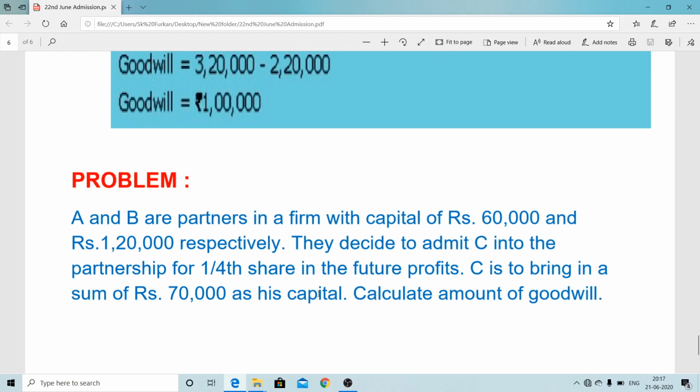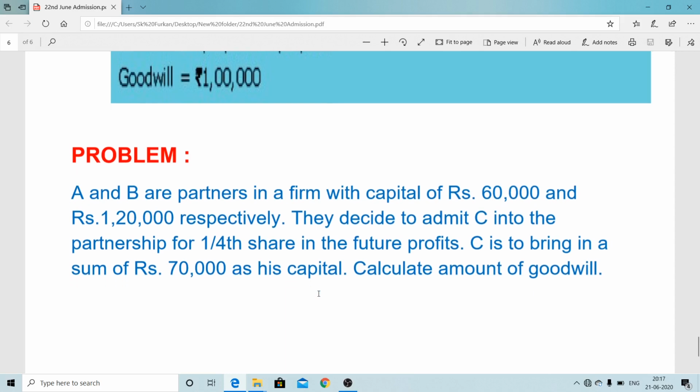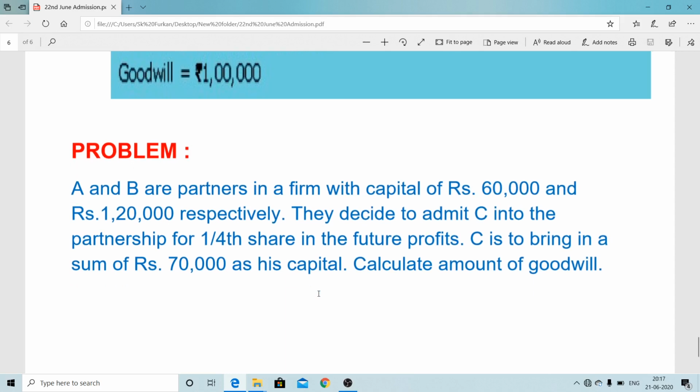After calculating goodwill, you can pass the entry also, if it is asked to pass the journal entry. It is very simple, but students have to remember that if any undistributed profit or undistributed losses are provided, that should be adjusted to the old partners' adjusted capital, not the incoming partner's capital, because that is their benefit or their losses. Like that way you can calculate hidden goodwill as well, and we can show the treatment, because the treatment is already known from the many previous problems we did on the treatment of goodwill. Let's try to solve this problem by yourself. Okay, thank you.